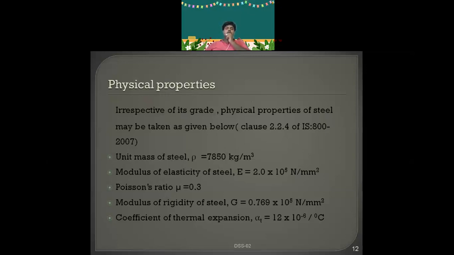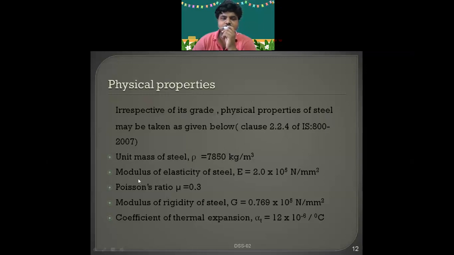When you are dealing with the mass, it is denoted by rho, that is, kg per meter cube, 7850 kg per meter cube. Unit weight, 78.5 kilonewton per meter cube. In terms of weight, we call it 78.5 kilonewton per meter cube.